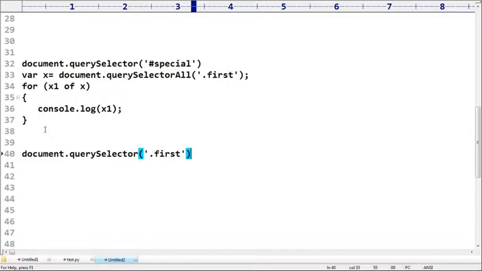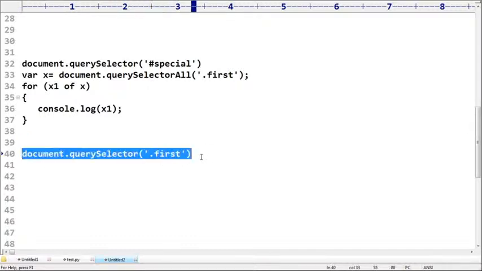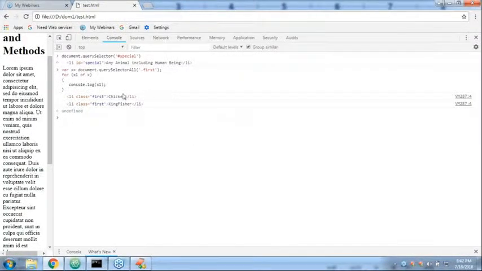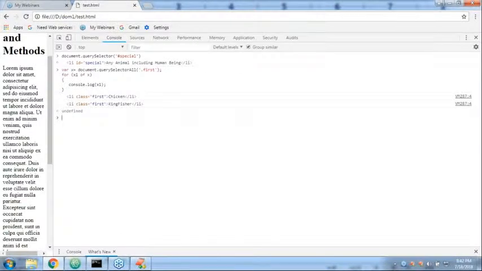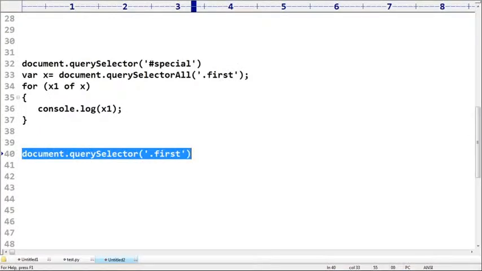Valid. But this one is always going to return only one. It is always going to return only the first occurrence. Remember, only the first occurrence it is going to return by default. Which one is the first occurrence? I hope chicken is the first occurrence. Let me cross check, am I going to get the same thing or not? Observe that. Yes, you are going to get it. Parminder, clear, right?